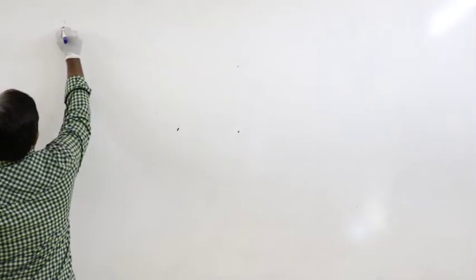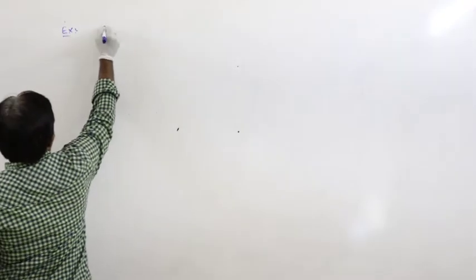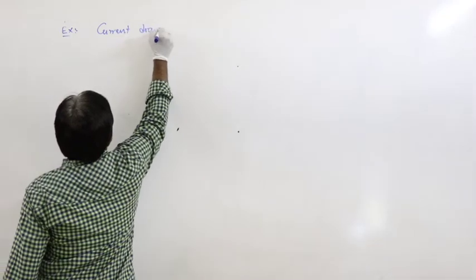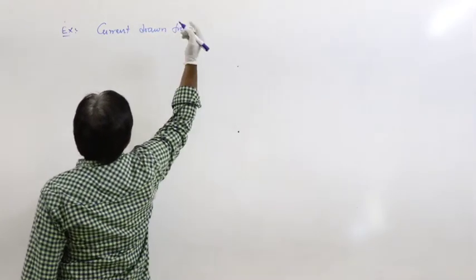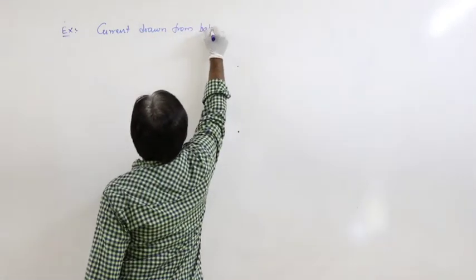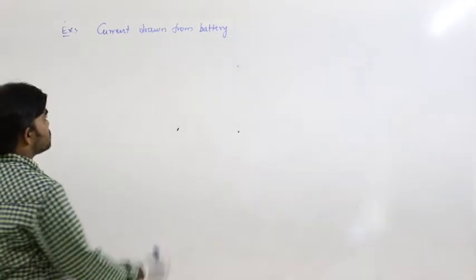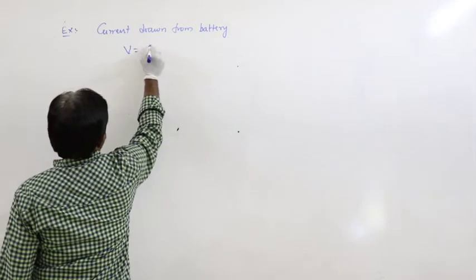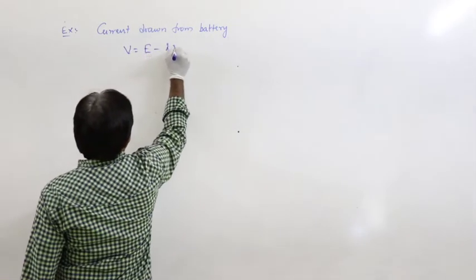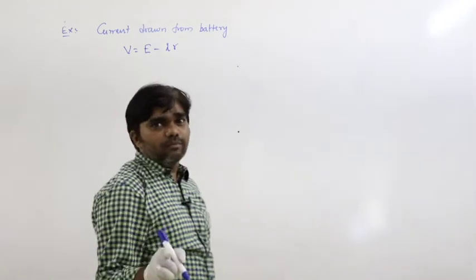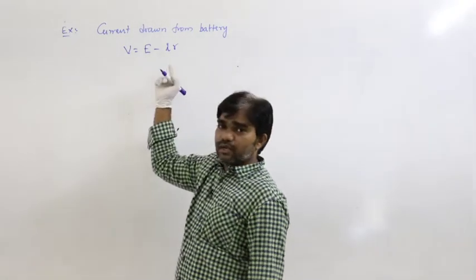So the question is about current drawn from the battery or cell. In this situation, we know V is equal to E minus IR. If the current is drawn from the battery, then V is equal to E minus IR.